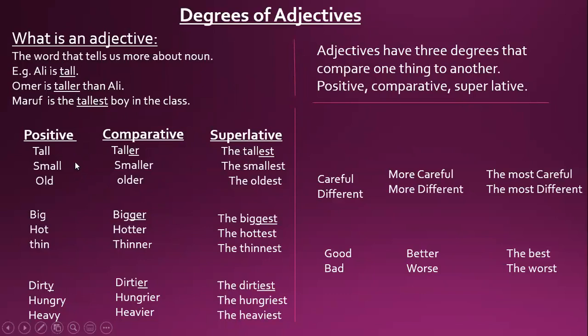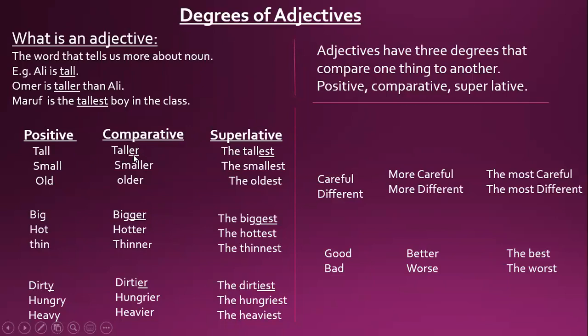Understand? To compare one thing to another. And how do we make the comparative and superlative degrees from the positive word? See here, we have the word tall. If you are comparing 2 persons, Omar and Ali, then you put ER.